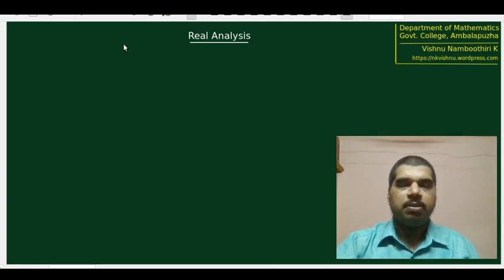We stated that between any two real numbers, there is an irrational number. To establish this statement, we use the density theorem for rationals, which states that between any two real numbers, there is a rational number. How do we proceed to prove that between any two real numbers there is an irrational number? For that, we took the help of the density theorem for rationals in the following way.